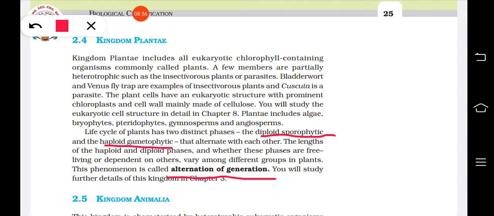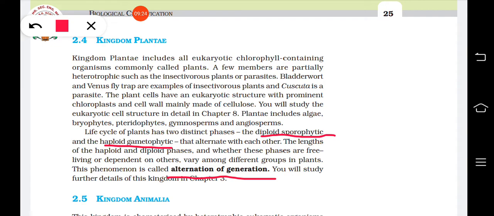So I told you there are two phases in the plant's life. What are they? Gametophytic phase and what? Sporophytic phase. These two will alternate with each other. So this is a very important feature of the plant kingdom. And the different groups of plants are algae, bryophytes, pteridophytes, gymnosperms and angiosperms.